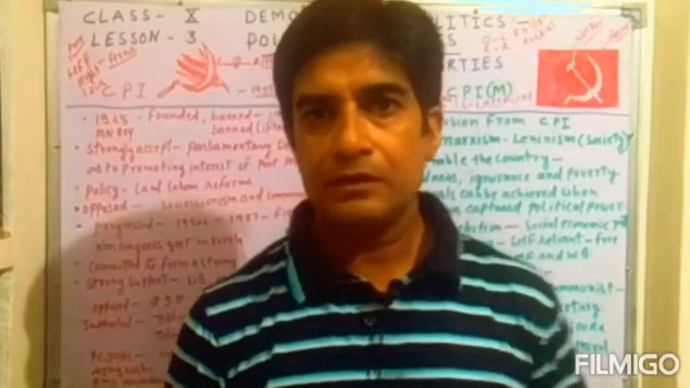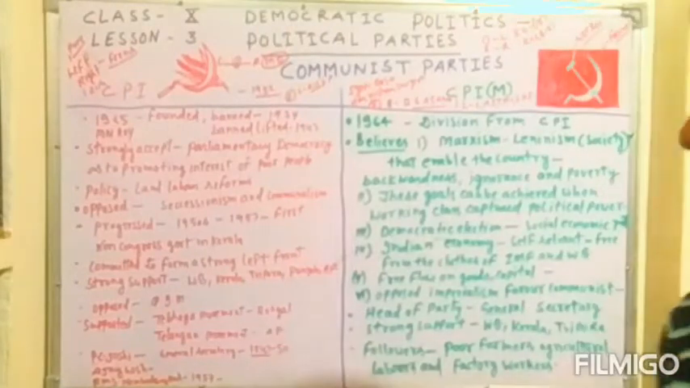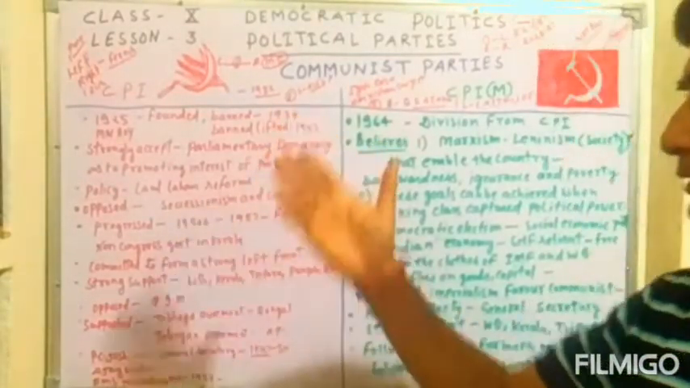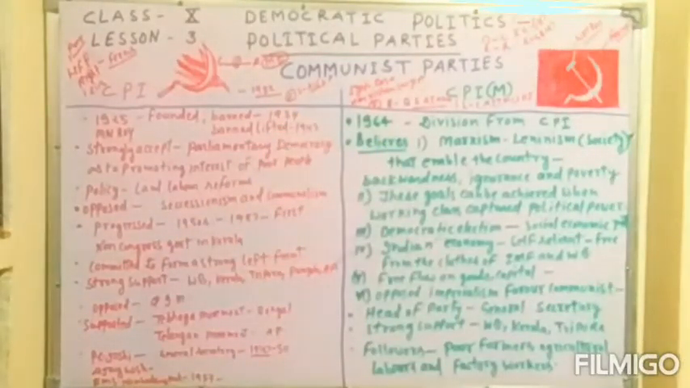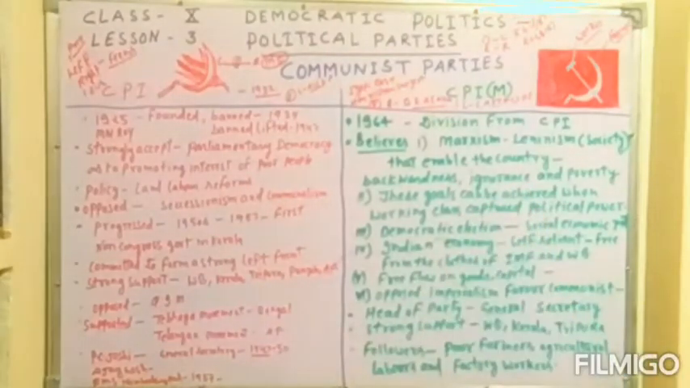Today in Democratic Politics, 10th class, Political Parties, our third lesson is going on. And today, in the series of national political parties, we will deeply study the communist parties of India. Students, there are two types of communist parties. One is called the CPI and the second is called the CPIM.